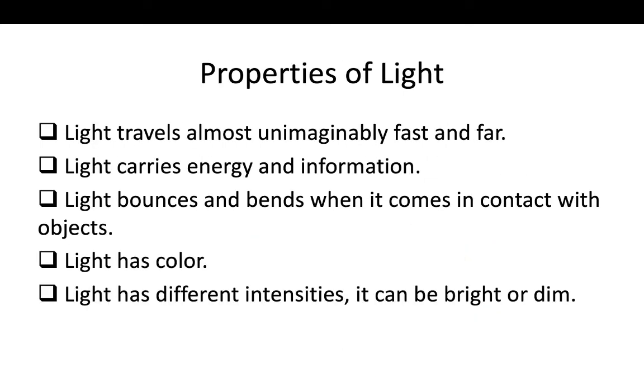Properties of light. What are the properties of light? Light travels almost unimaginably fast and far, because sound can be heard only from a limited distance, but light travels in a vacuum with a speed of 300,000 kilometers per second and can be seen from a far distance. That's why we can also see stars that are millions of billions of kilometers away from the Earth.